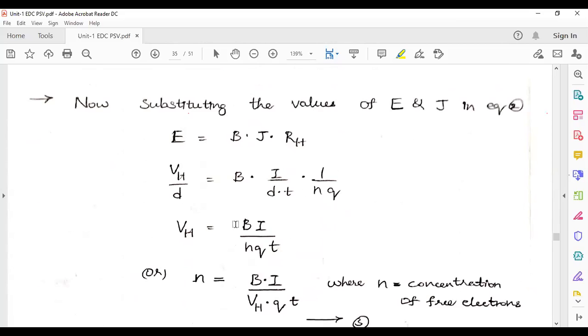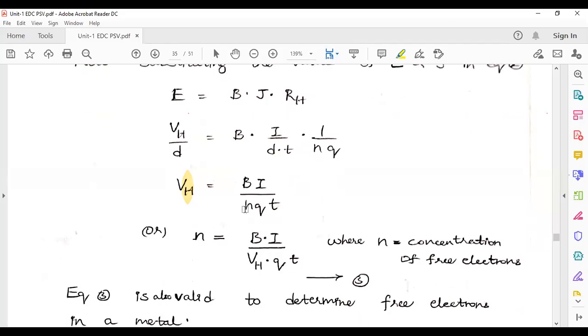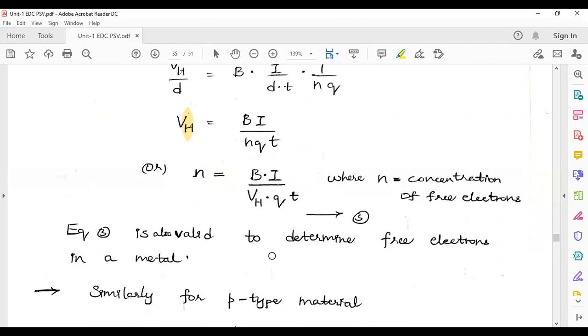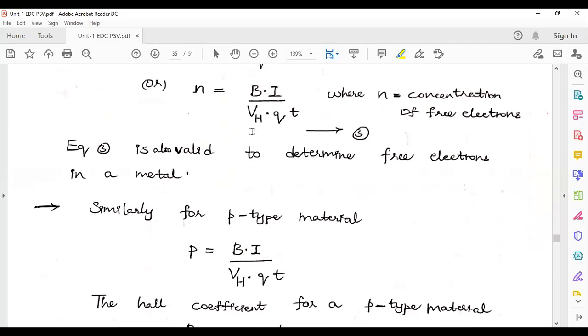Finally, this Hall voltage term is very important. By finding out this Hall voltage term, later on I can acquire the concentration of the electrons term also. To find out that concentration of electrons term, n can be identified by interchanging these terms. Like that, the P term, that is concentration of holes, can also be identified, that is Bi by Vh Qt.